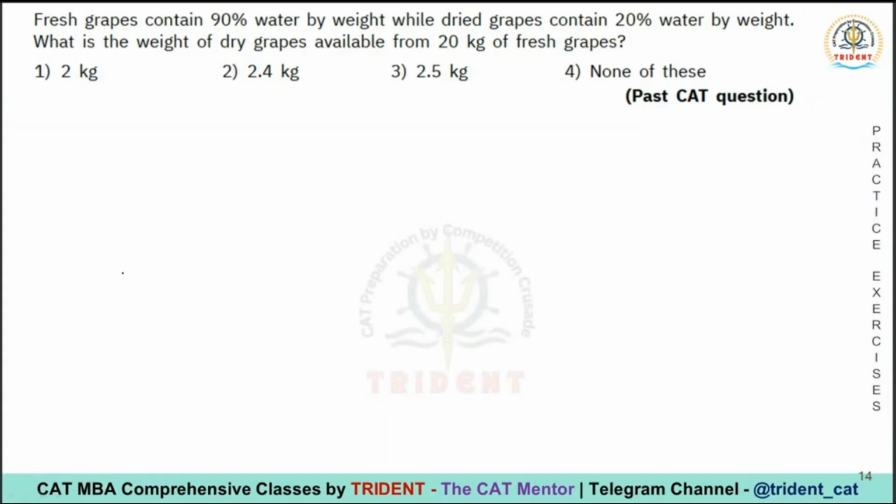Let me read the question out for you. Fresh grapes contain 90% water by weight, while dried grapes contain 20% water by weight. What is the weight of dry grapes available from 20 kg of fresh grapes? I'm going to give you guys 2 minutes to scribble something. It's not very difficult, mind you. I just want you to scribble something so that things start popping up.